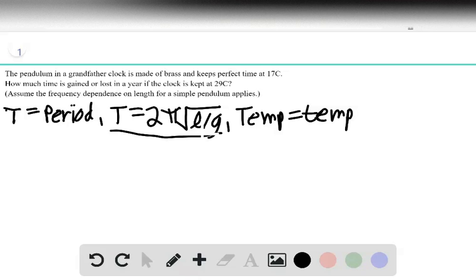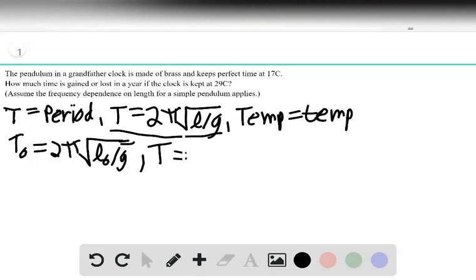Okay, so first thing we can do here is write out equations for the two periods at the two temperatures. Your initial period T naught is going to be equal to 2 pi square root L naught over g, and then your adjusted period T is going to be equal to 2 pi square root L over g.